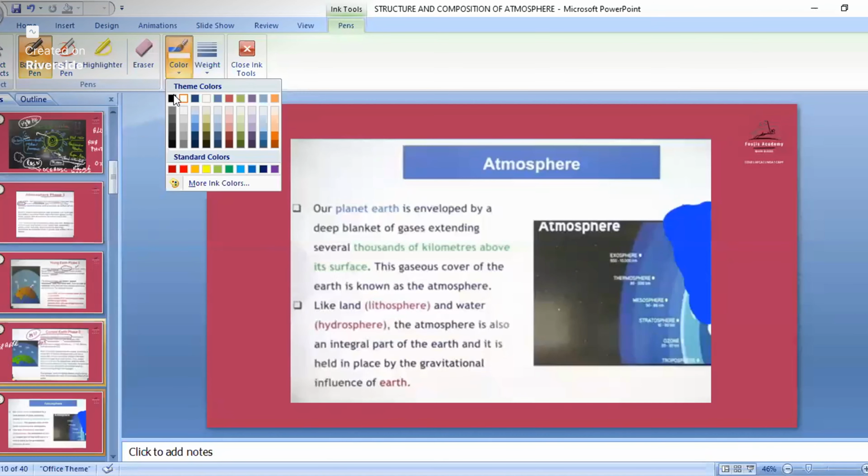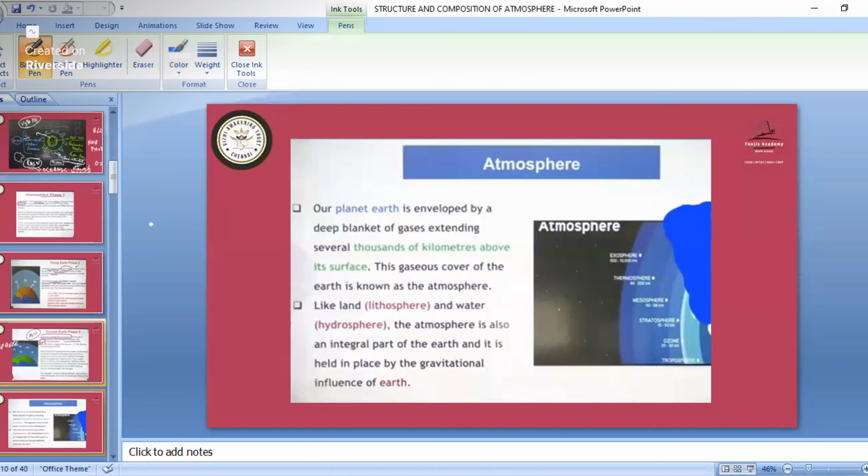Atmosphere means what? Atmosphere is an envelope of gases, or you can say it is a deep blanket of gases, extending thousands of kilometers above the surface. So that gaseous cover of the earth is known as the atmosphere.